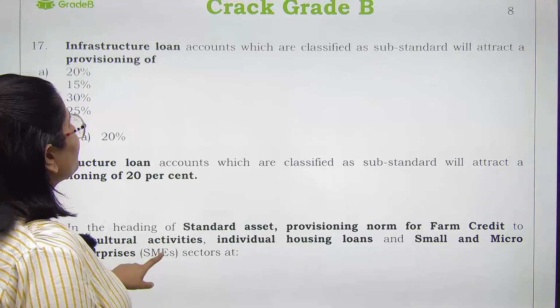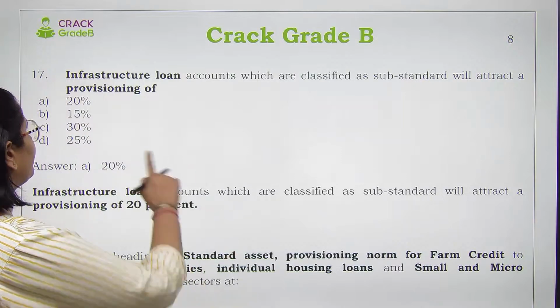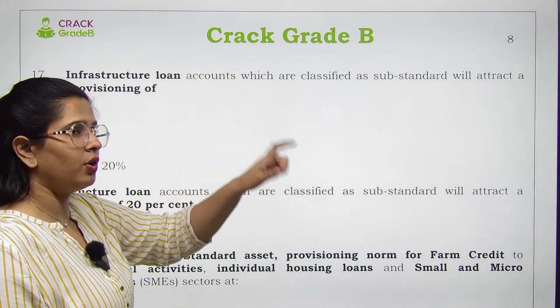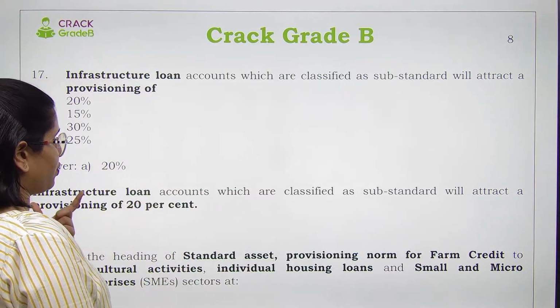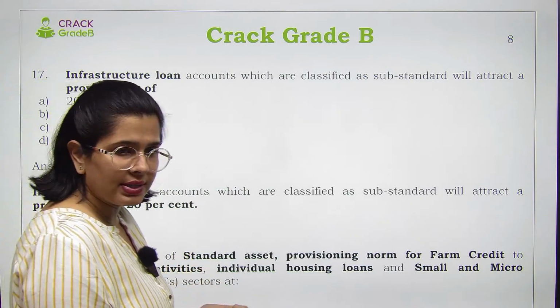Now next is infrastructure loan accounts which are classified as substandard. They will attract the provisioning of infrastructure related loan accounts which has been classified as substandard. कितना इनको percentage provisioning चाहिए होगा? They need a provisioning of 20%, right?